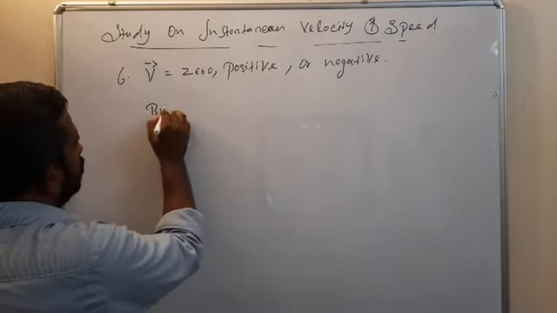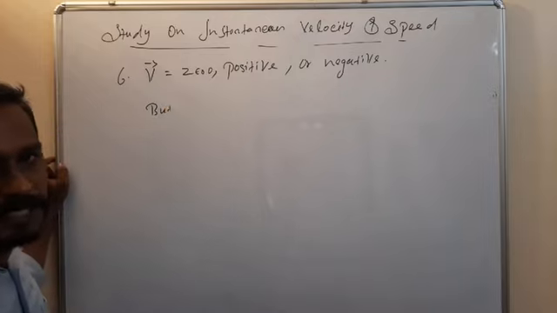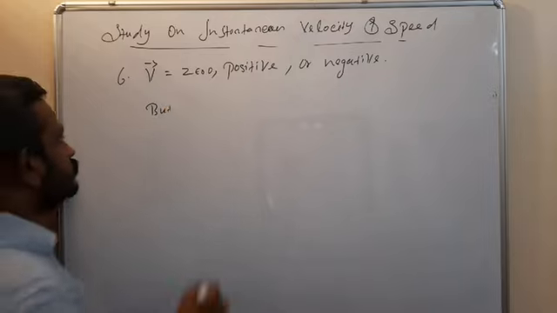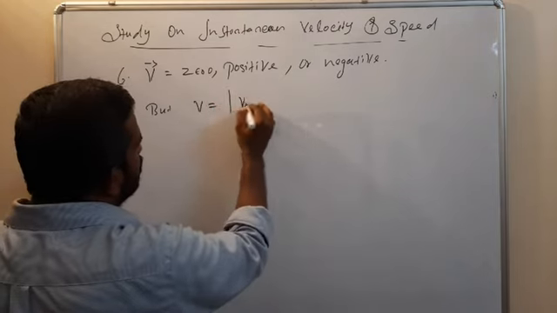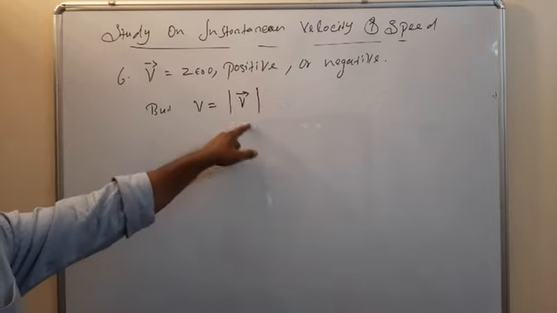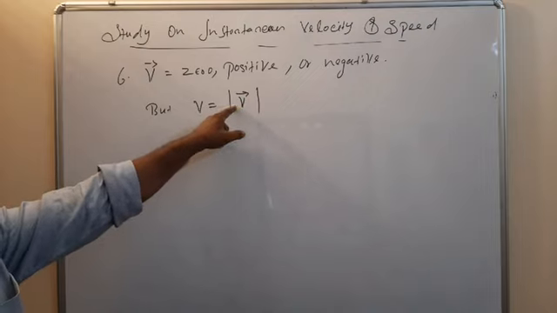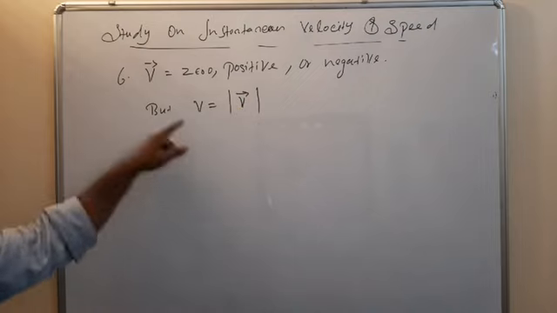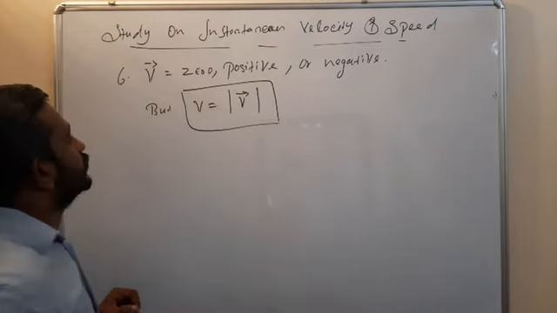But the speed never be negative, because speed is equal to modulus of v. So when you take the modulus, it is always positive. So here the velocity is negative, but if you take the modulus, it is always positive. So the speed never be negative.